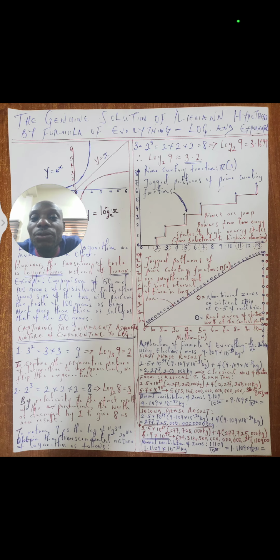This is the genuine solution of the Riemann hypothesis by the formula of everything as related to logarithm and exponential. Albert Einstein discovered the reason we could not have a global now simply because of relativity of simultaneity. One thing about relativity is that it will create a central point to which the two parties could gravitate or repel. And as a result of that, there is no possibility to actually get any object at its point of instantiation.